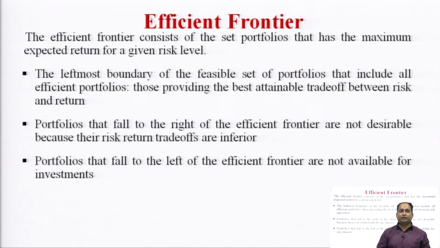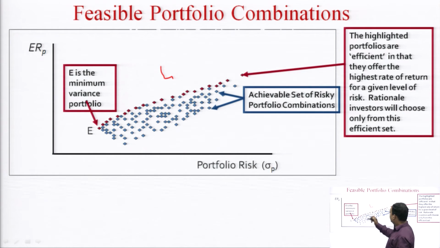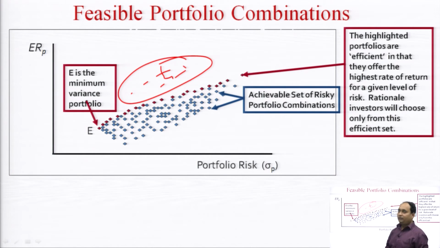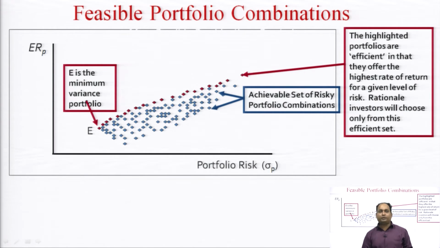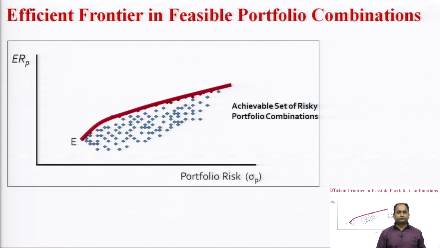So, portfolios that fall to the right of the efficient frontier are not desirable, because their risk-return trade-off is inferior. Portfolios that fall to the left of the efficient frontier are not available for investment. On this left side, the portfolios are not available. If these were available, then definitely it could be the optimum investment pattern.